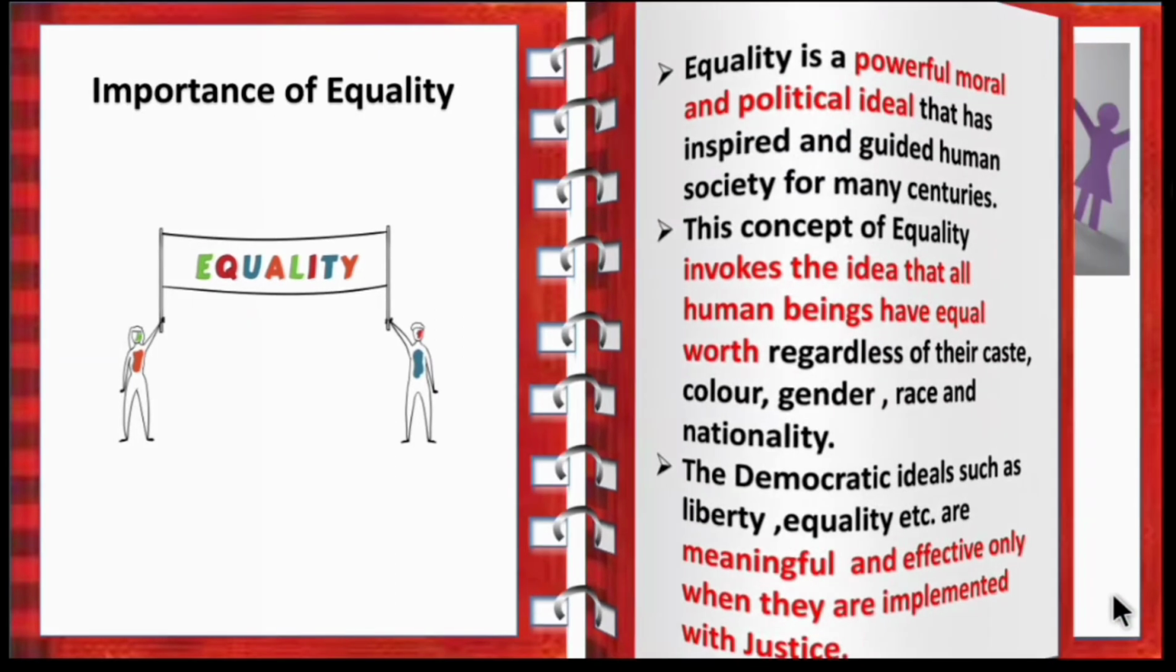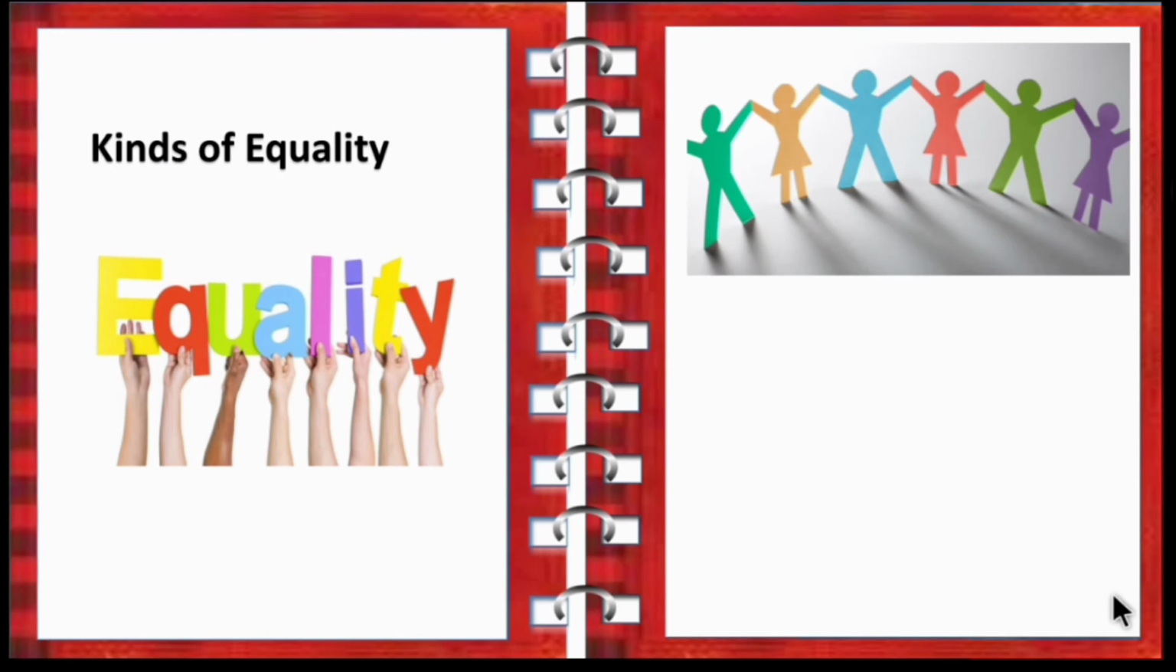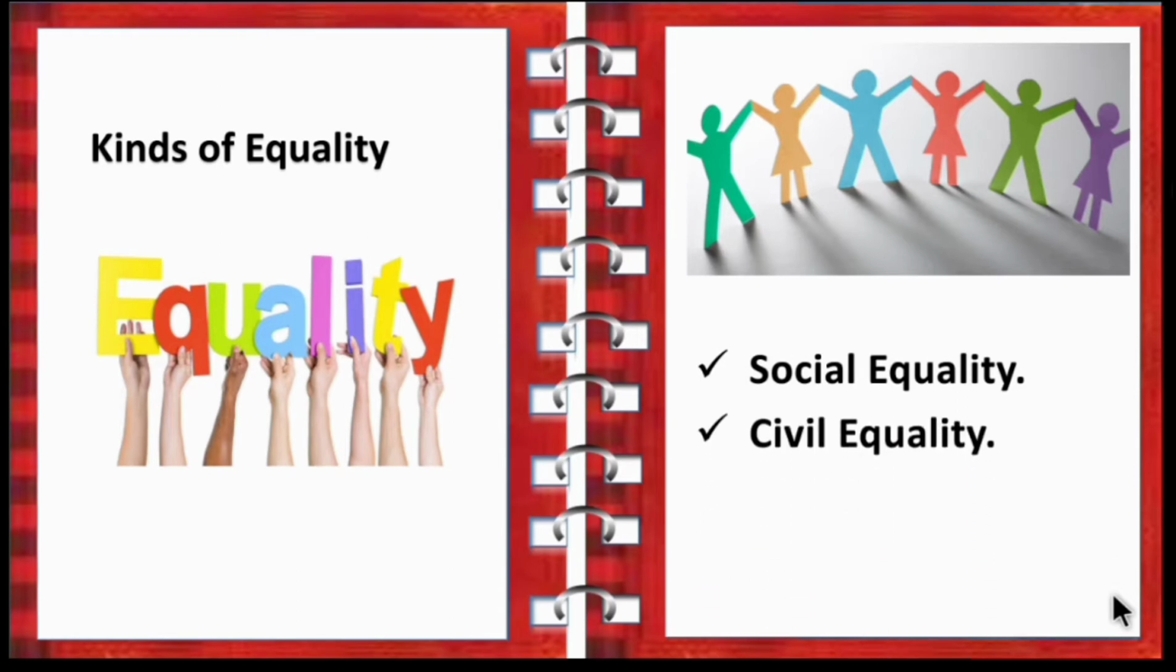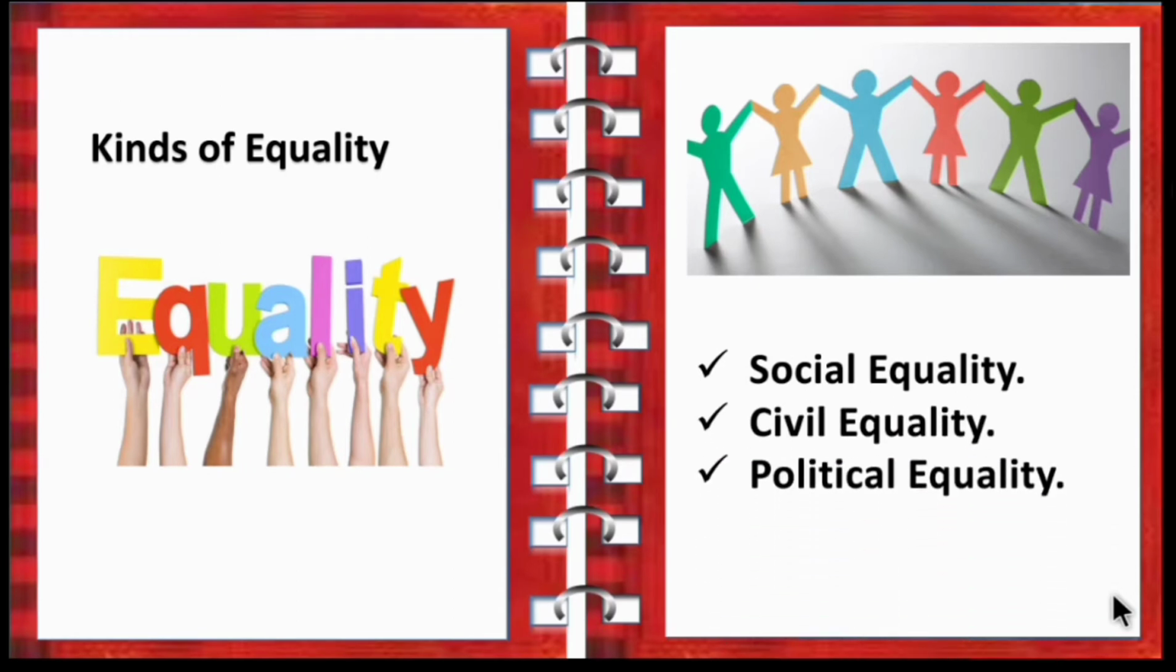So now let's move on to our next topic, kinds of equality. What are the kinds of equality in the society? First one is social equality, next civil equality, then political equality and then gender equality. So the four major kinds of equalities are social equality, civil equality, political equality and gender equality. Now let's discuss it one by one.